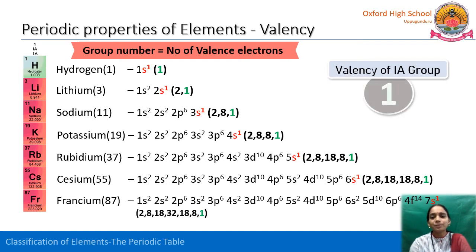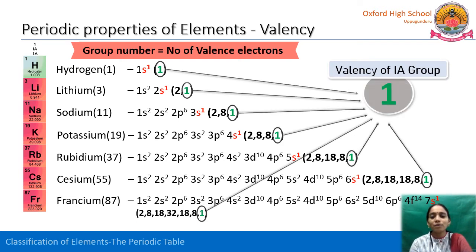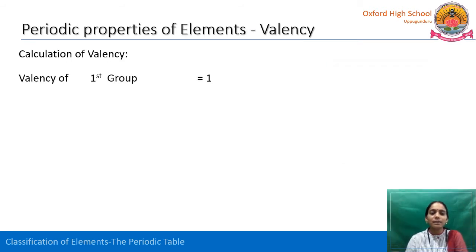See here, the valency of the first group is 1 for all the elements. Isn't it the same? Yes. So the group number is nothing but the number of valence electrons, and thus the valency of the first group is 1. Similarly, if we observe the valency of the second group, third group, isn't it the same? Let us see. Let us calculate the valency.